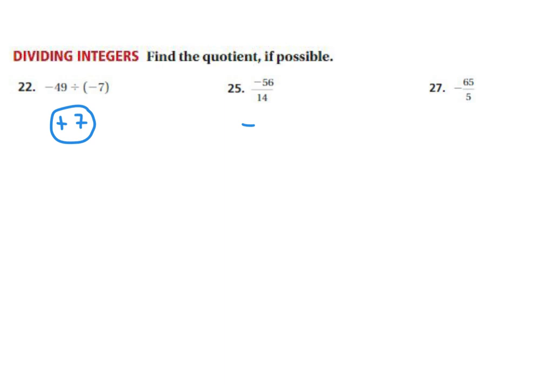And then 56 divided by 14 is 4. And number 27, we have the opposite of 65/5. 65 divided by 5 is 13. And then we take the opposite of that, which is -13.